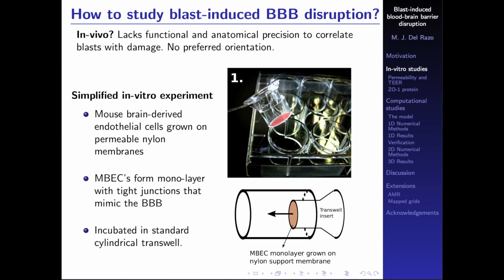Then this sample is placed inside this cylindrical transwell, and here we have a cartoon that shows it in a quite simple way. When this is closed, it is filled with an aqueous solution inside, and this is how the sample is prepared.